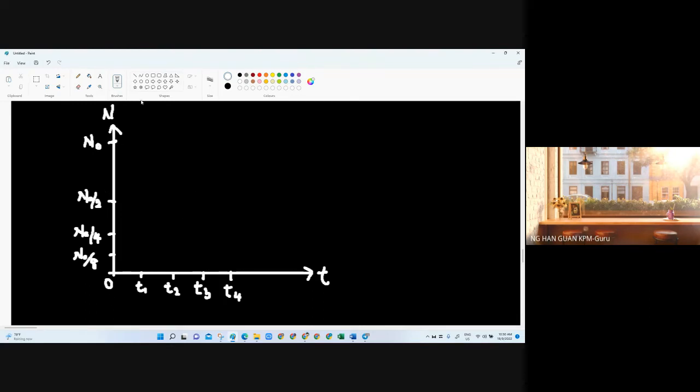Okay, here is the beginning, starting here, mark here. And then after interval time T1, it will decay from N naught to N naught over 2. So use your ruler, get the coordinates point. Here you are, this is the one. The next one, another half with the same interval time, so you mark here. And then the third interval time, the half again, so you mark here.